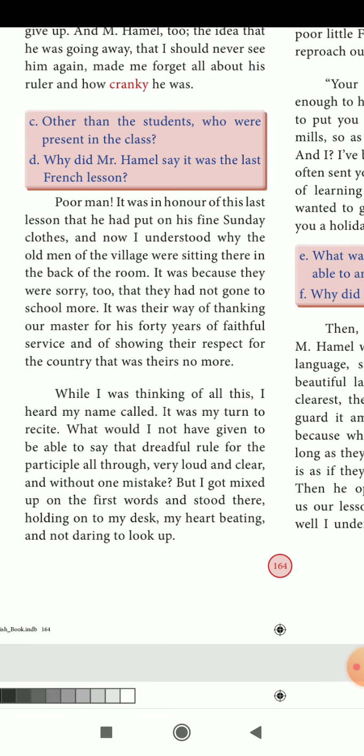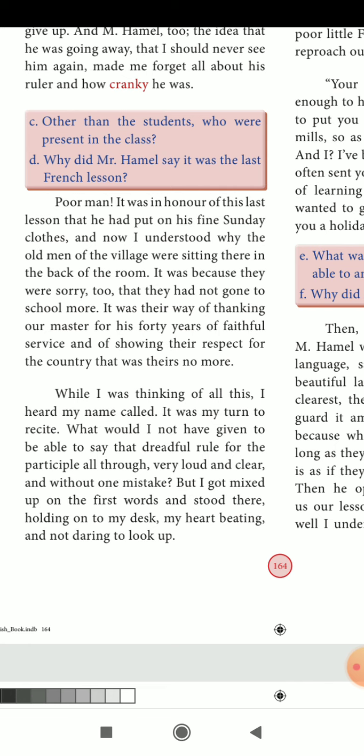Now I understood. So this is the last lesson of the master, the French master. So all the village people had come, many of the old people had come and sat at the back. Like that he thought, and it was because they were sorry too that they had not gone to school more. So they felt that until now they had not studied, and perhaps they could learn at least the last lesson. They are sitting, I think so. Like that he was thinking, and it was also a way of thanking our master for his forty years of faithful service